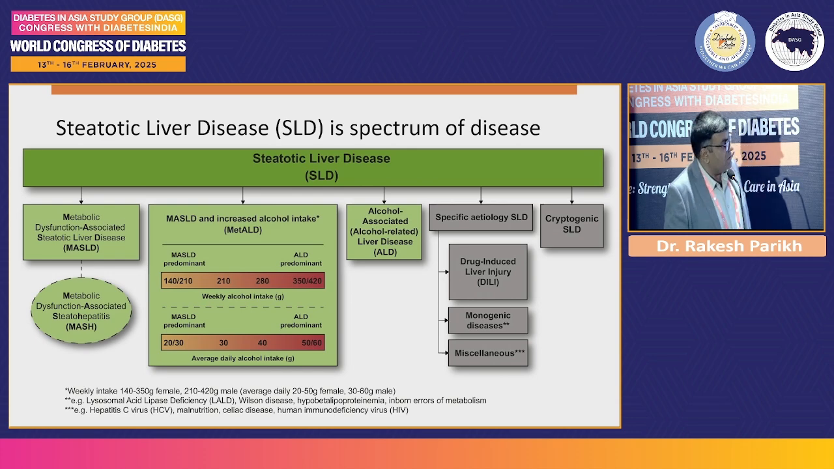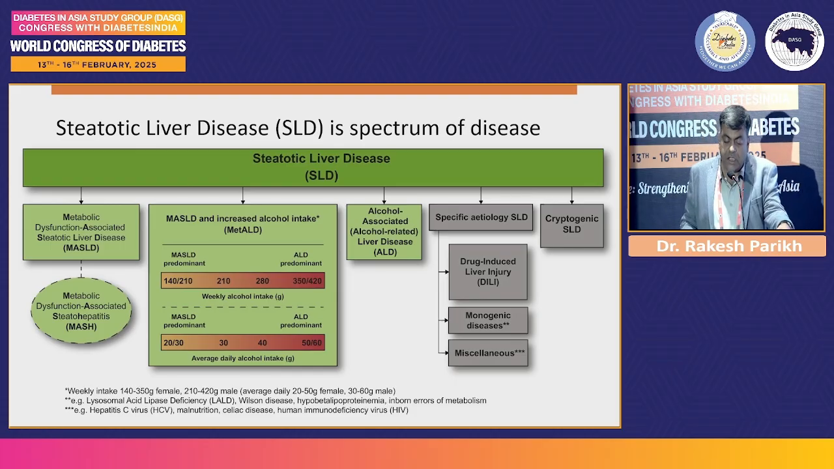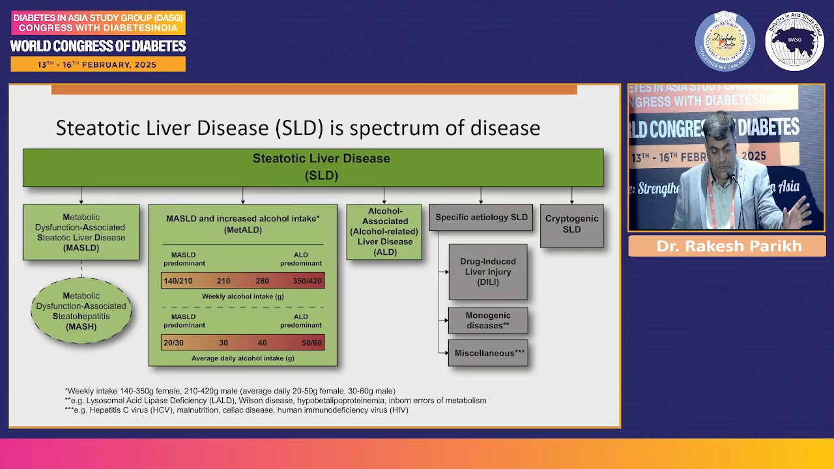People who are having alcohol as the reason for the steatotic liver disease, you call it as alcohol associated steatotic liver disease. There might be some specific etiologies that you can identify. It might be drug related, it might be monogenic disease, or there might be miscellaneous causes. And if you can't identify a cause, then you label it as a cryptogenic SLD. So these cardiometabolic risk factors are very important, and if they are present, if you don't identify other cause, then you call the patient as having MASLD.